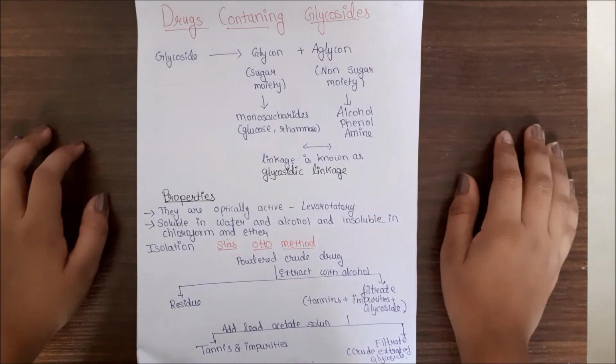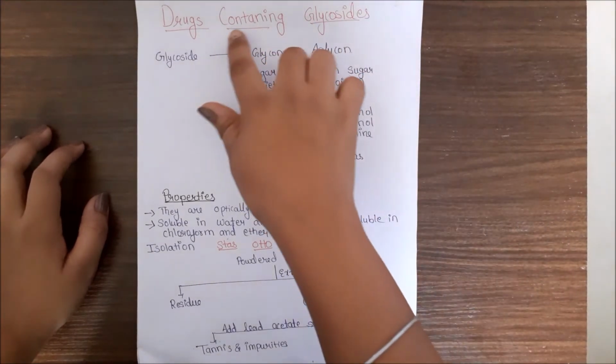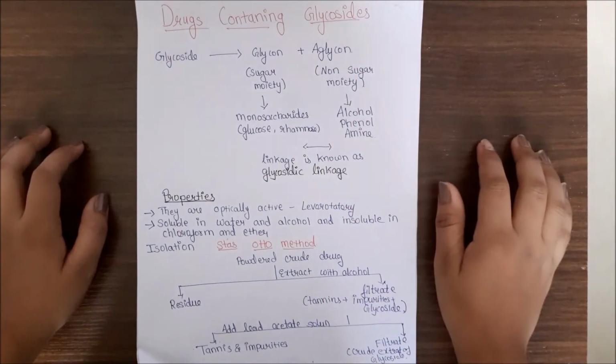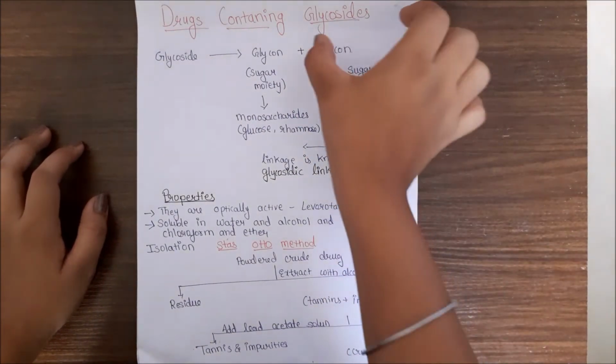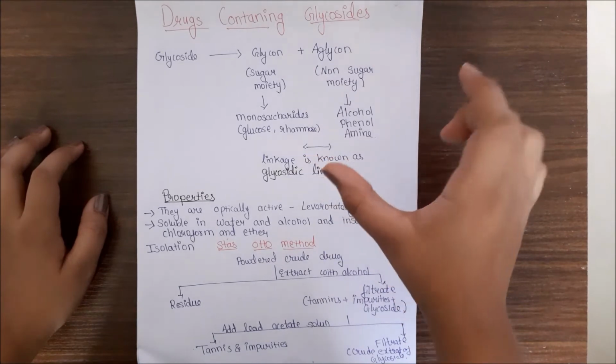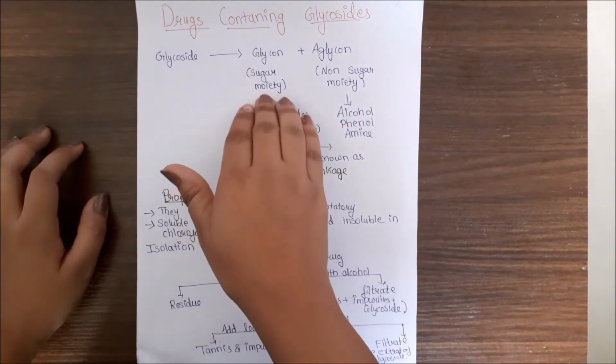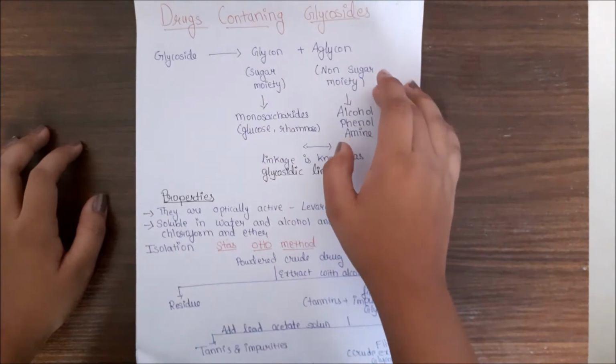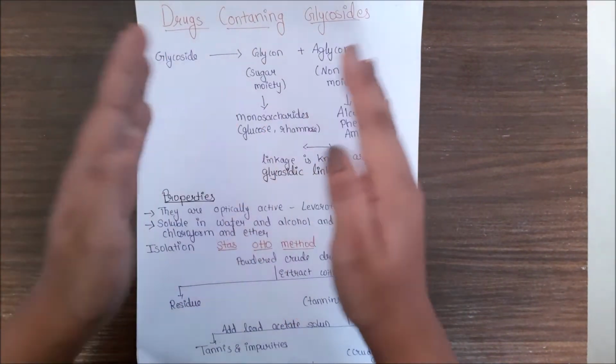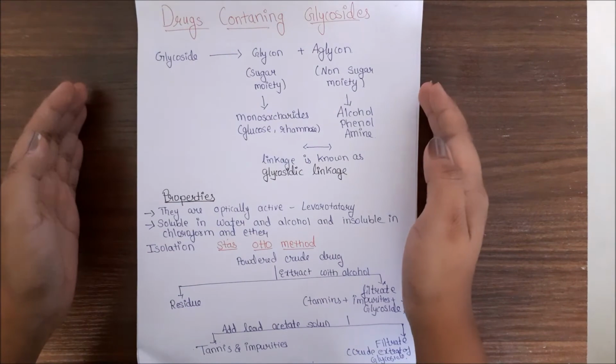As we have studied about the alkaloids, the next that we are going to study is drugs containing the glycosides. So the word glycoside का मतलब क्या होता है? That is, इसमें एक शुगर मोइटी होती है और एक नॉन शुगर मोइटी होती है. That means it contains a glycon and an aglycon part.